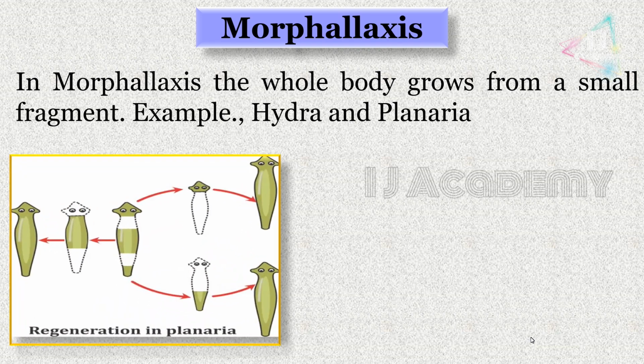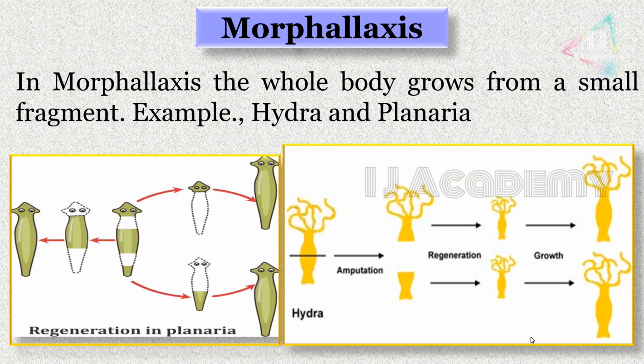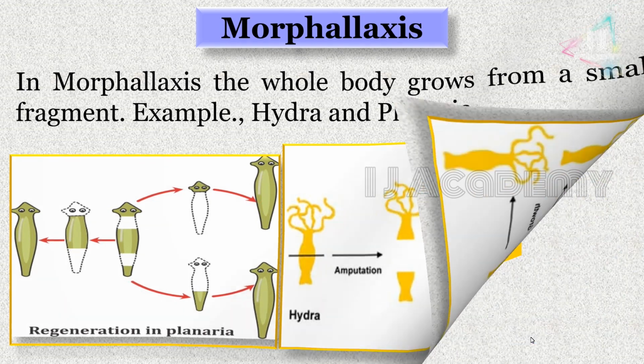Example, Hydra and planaria. When Hydra is accidentally cut into several pieces, each piece can regenerate the lost parts and develop into a whole new individual. The same is the case for planaria also.